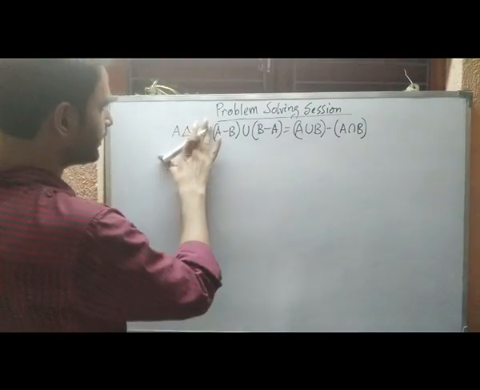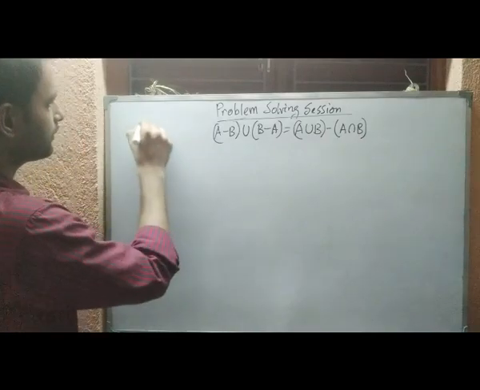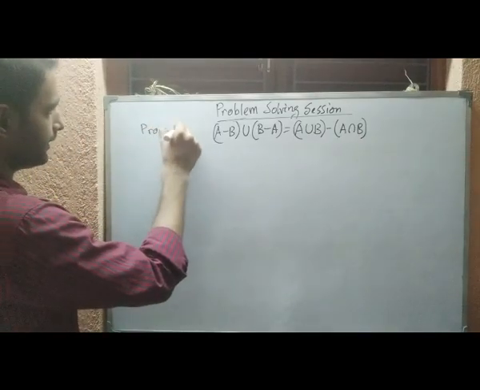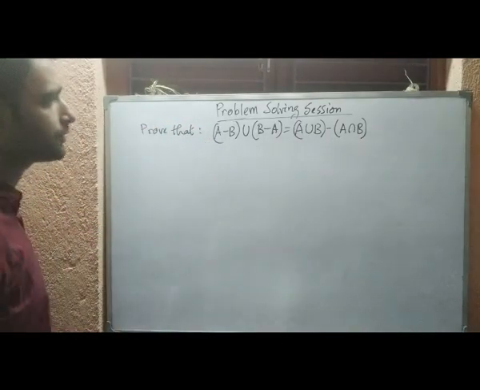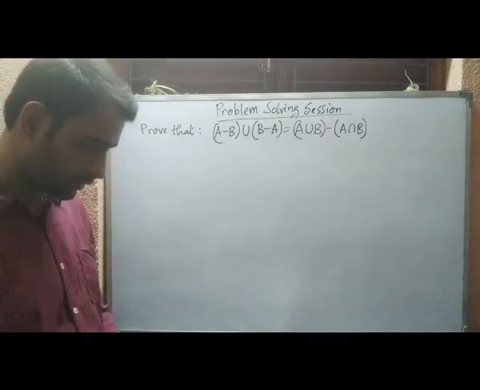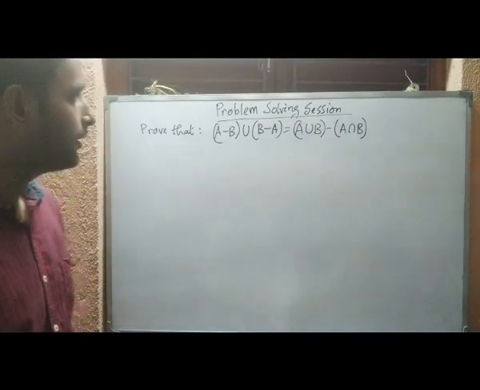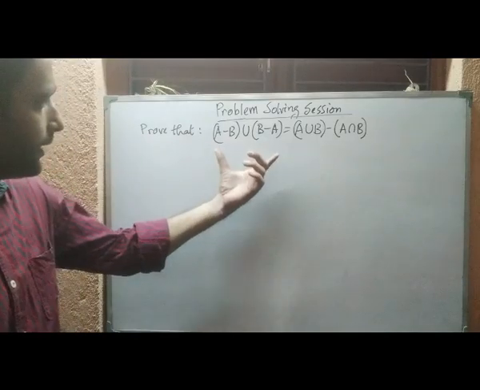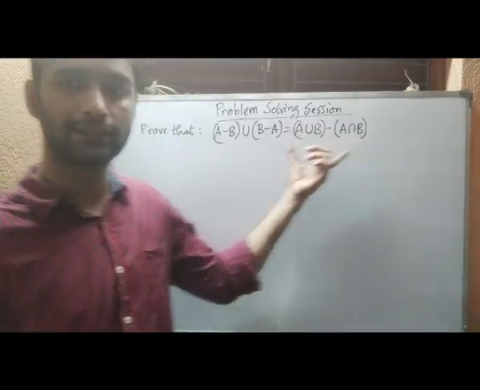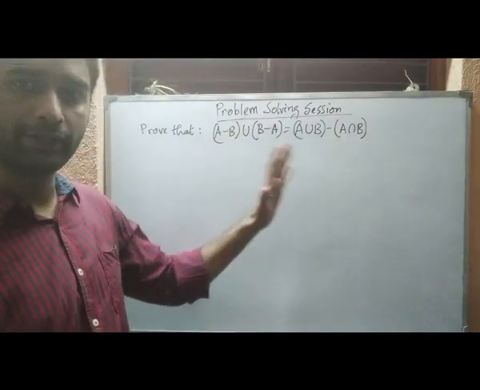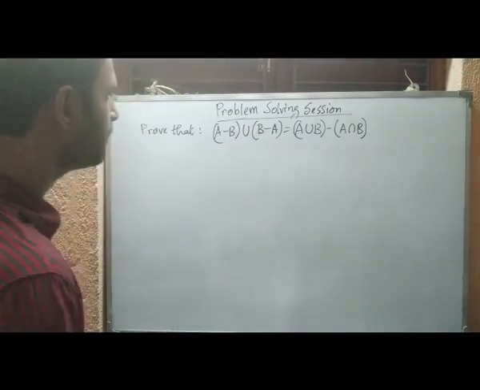So now we will prove it using the element idea, that is, A is a subset of B and B is a subset of A for the equality of A and B. So we will prove that this is a subset of this and this is a subset of this using an arbitrary element from these two collections.